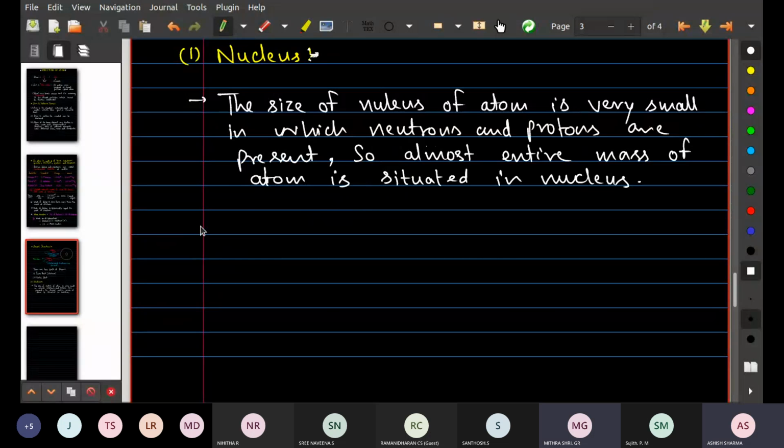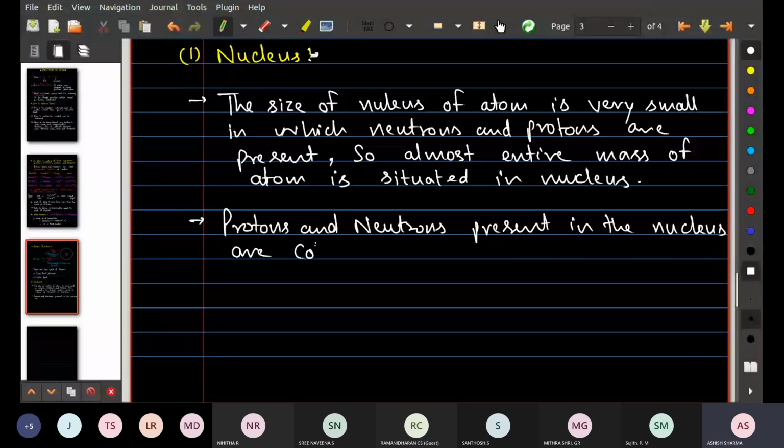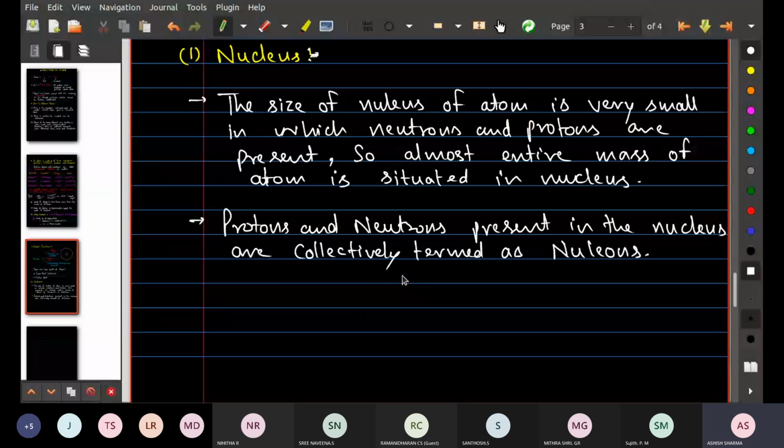Just write down in this point also you should add in this. Protons and neutrons present in the nucleus are collectively termed as nucleons. Okay.